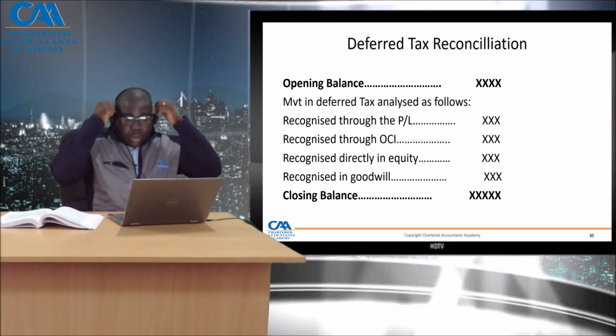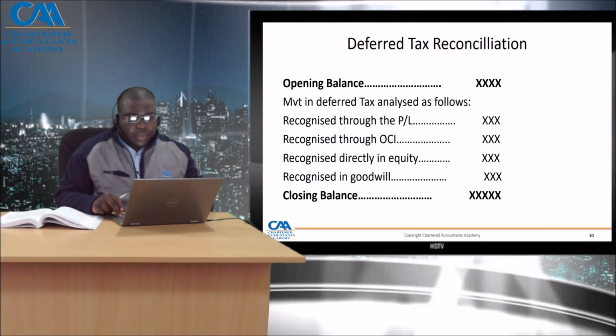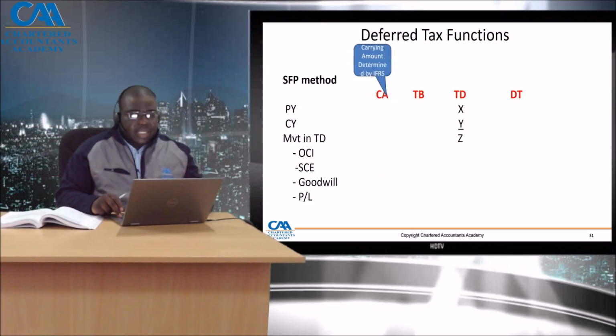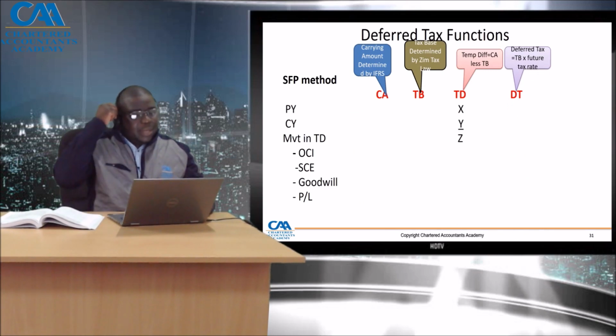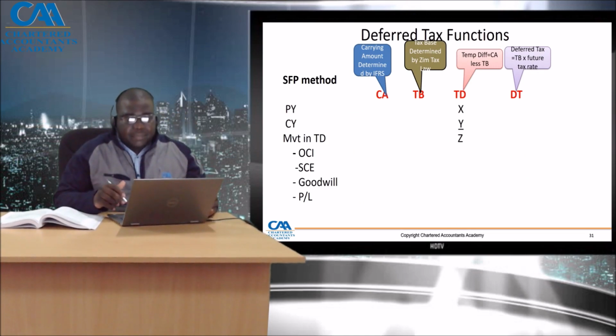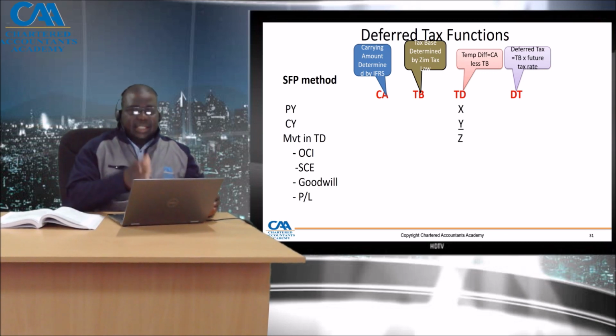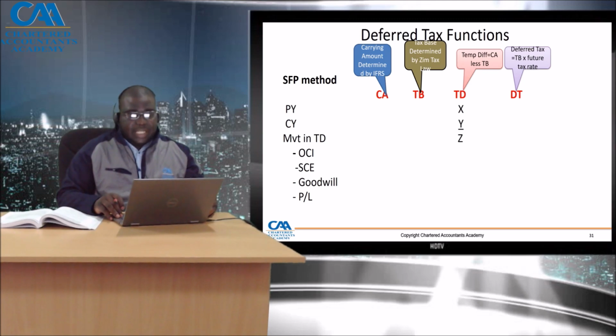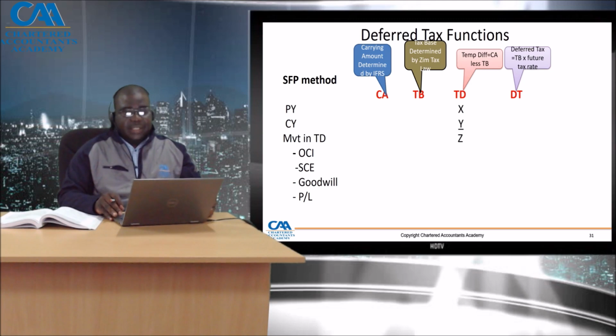As we learned then, the carrying amount is determined by IFRS, the tax base is determined by tax law, and the temporary difference is the carrying amount less the tax base. The deferred tax is the temporary difference times the future tax rate, and I want to emphasize future tax rate. We'll talk about that on measurement.